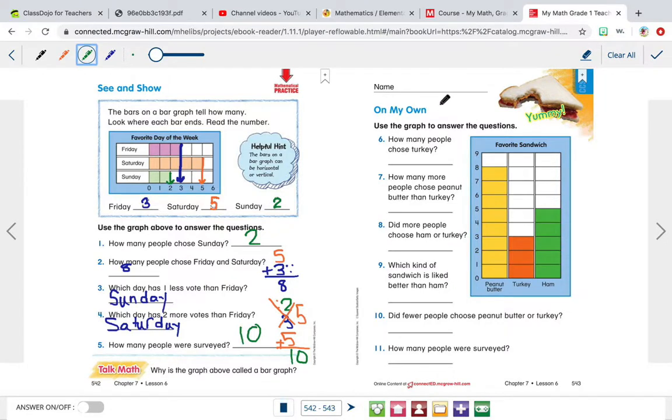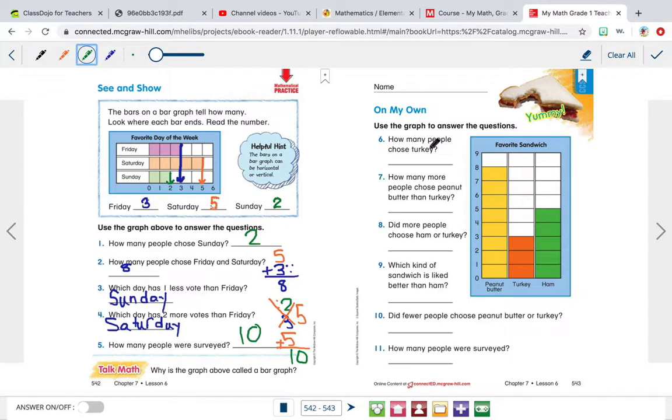Okay, we are back. Now we're doing on my own. So this is a graph about what is your favorite sandwich. Peanut butter sandwich, turkey sandwich, or ham sandwich. So people were surveyed and they answered if their favorite sandwich was peanut butter, turkey, or ham.